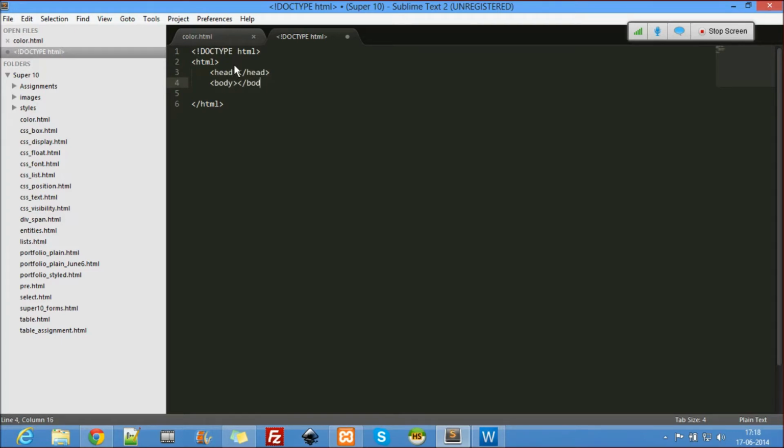Until today we've been using the internal ones. We did not get a chance to use the inline, so never use the inline. Title: Tutors Live, Super 10, CSS, HTML, layout. You are open to do any kind of layout, no problem. If you do a layout, let's put that on our website. I'll put that on your own website, and I'm working on the URLs of the students so that outside people can come and see your URLs.